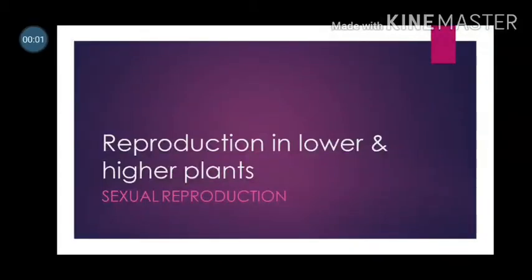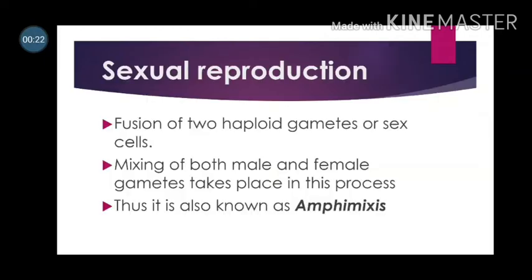Hello students, in this video we will continue the first chapter, that is reproduction in lower and higher plants. In the last video we learned about asexual reproduction. Now we will study sexual reproduction. Sexual reproduction is nothing but the fusion of two haploid gametes or sex cells. It is also known as amphimixis, as mixing of both male and female gametes takes place in this process.